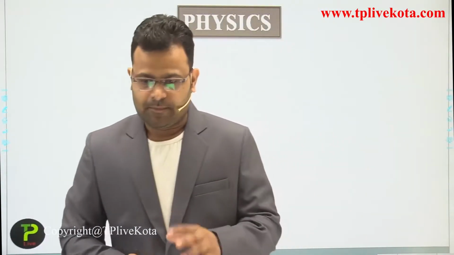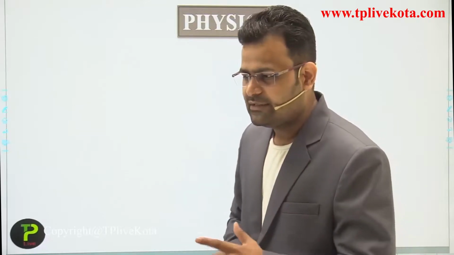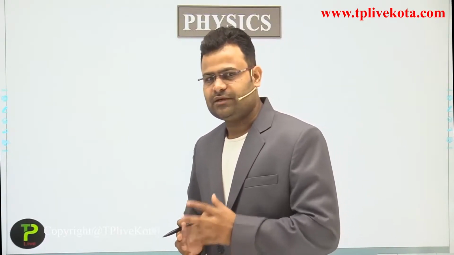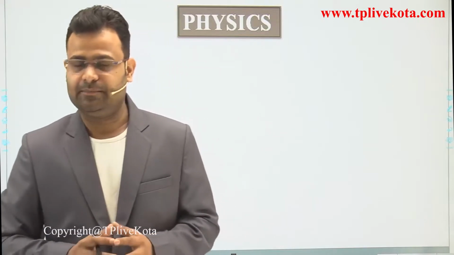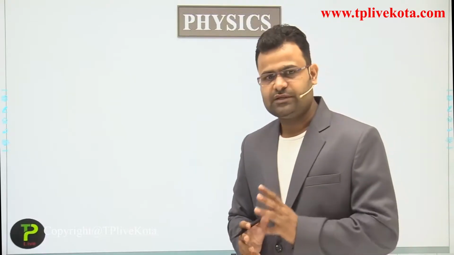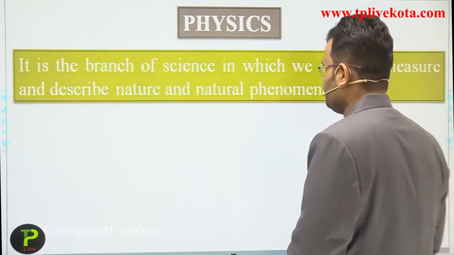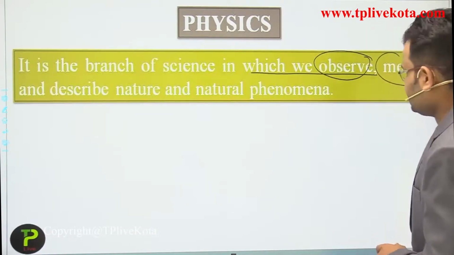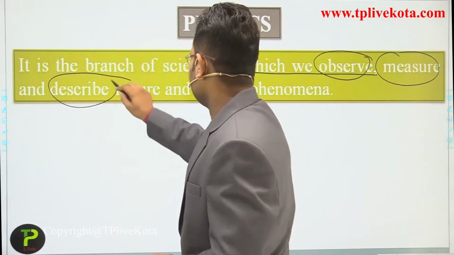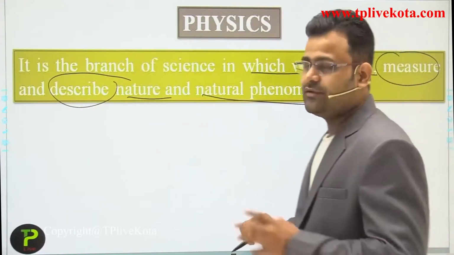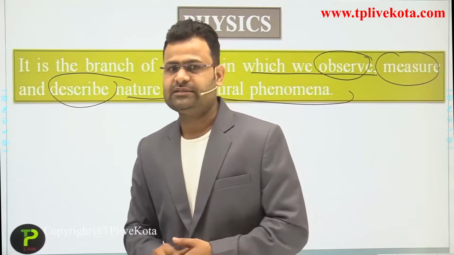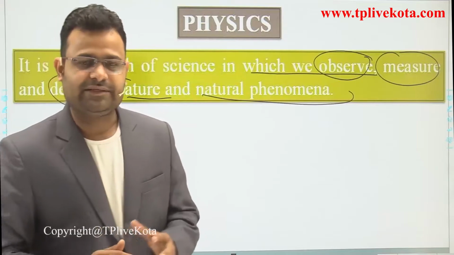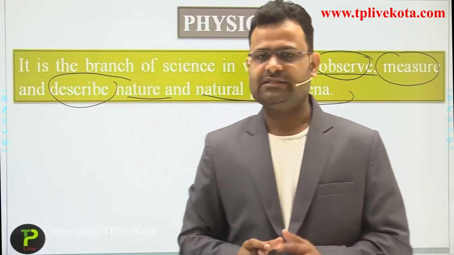Dear students, before these classes we say only science. But after ninth and tenth standard, we use some new words: physics, chemistry and biology. So first of all we discuss physics. Physics is also a branch of science. Physics is a branch of science in which we observe, measure and describe nature and natural phenomena. We discuss natural phenomena and events that happen in nature. All these things are discussed in physics.